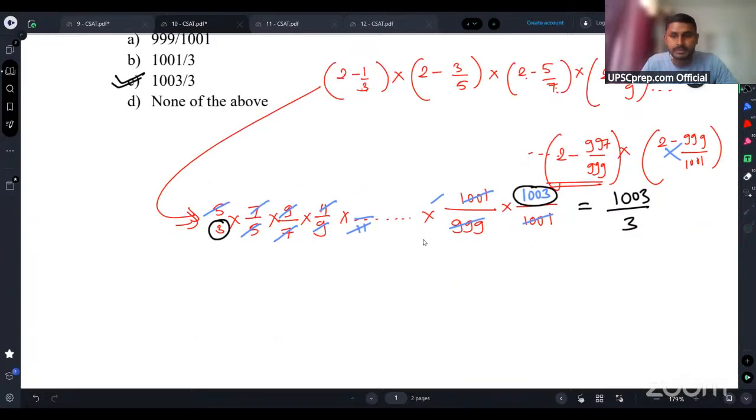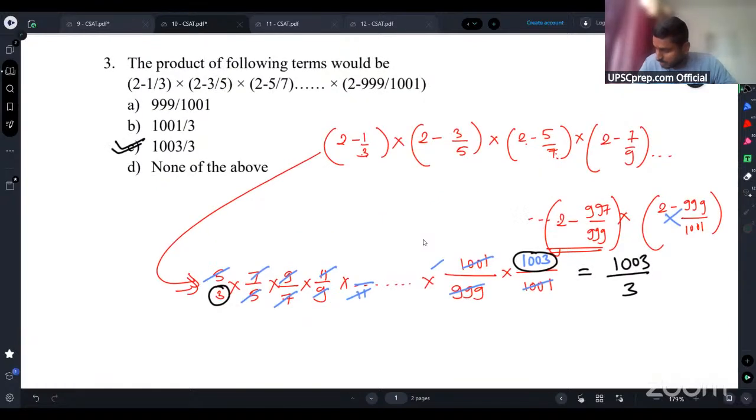Okay. Gyani youth, I am also explaining the concept when I'm solving the question. Okay.